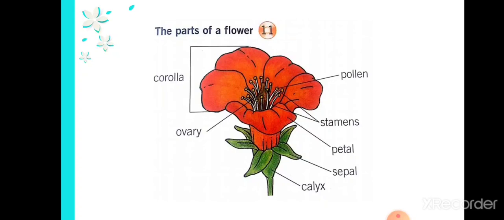So those stick-like structures are called stamens. You can see many white color stick-like structures, right? Those are called stamens, and the red color tube-like structure is called the pistil. So the stick-like structures are called stamens, and the tube-like structure is called pistil, and it will have the ovary inside it.